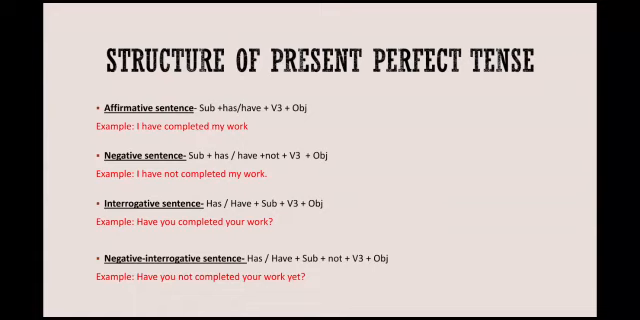In negative sentences, the formation is subject plus has or have plus not plus third form of verb plus object. Remember, not will be placed after has or have helping verbs. For example, I have not completed my work. Sheila has not taken her meal. Ram has not finished her project.